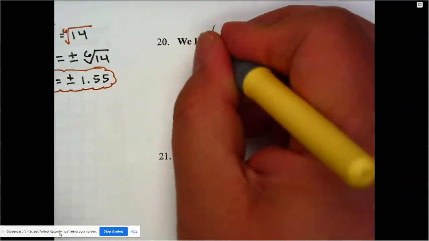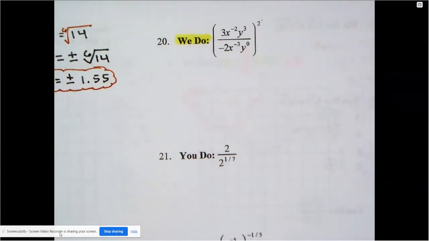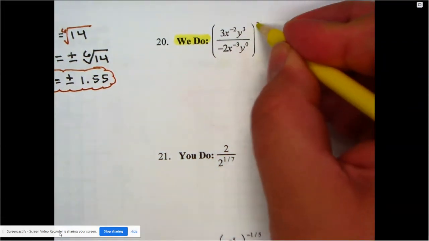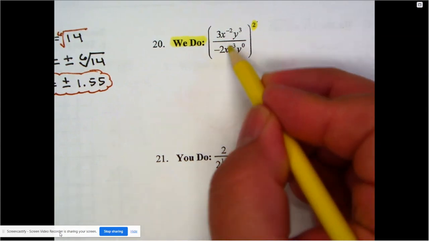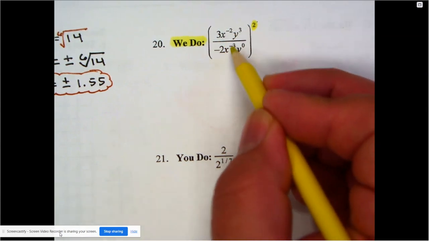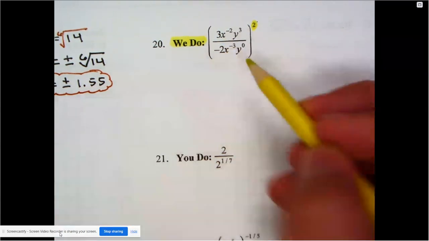So here we have one with a lot of variables, and that's okay. It shouldn't be too difficult to do. I understand that everything inside is surrounded by a power of 2. That's all right, but you know what? We need to take care of the inside. We shouldn't have this many X's written down. We shouldn't have this many Y's written down either. So we're going to take care of the inside first.